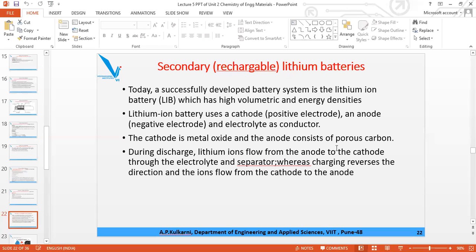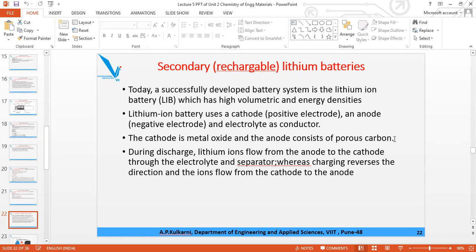Now the cathode is usually a metal oxide. We can give the example CoO2, cobalt oxide, which can act as a cathode. The anode consists of the lithium ions with porous carbon.